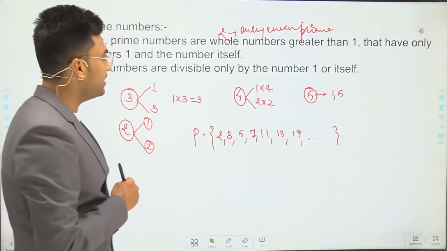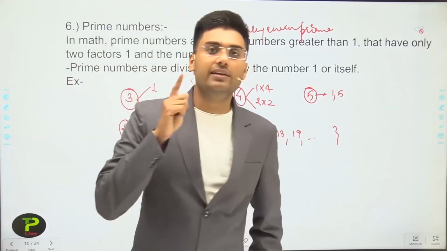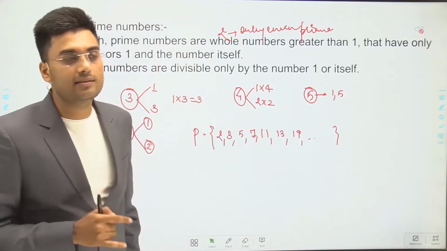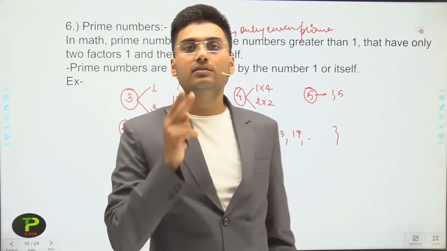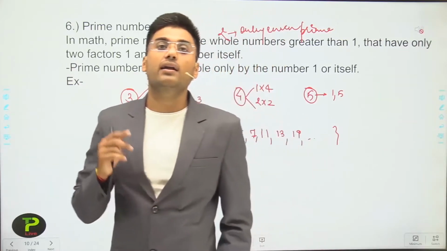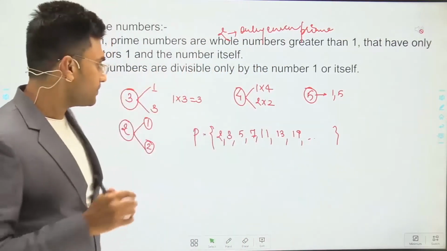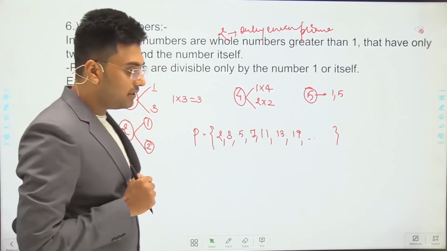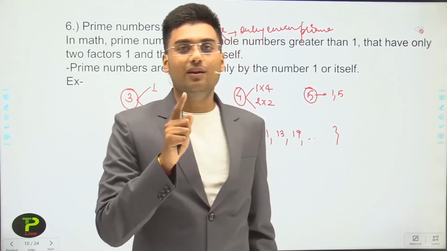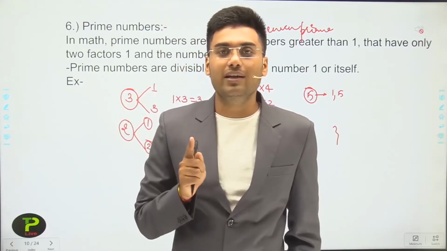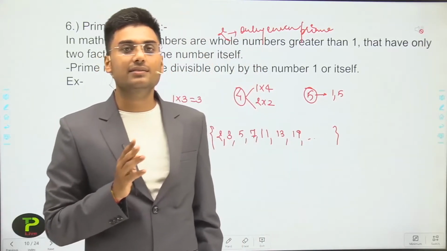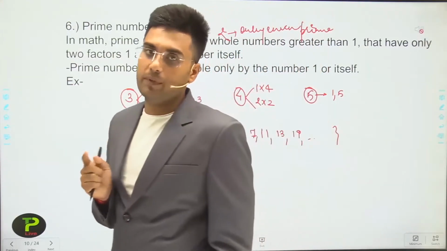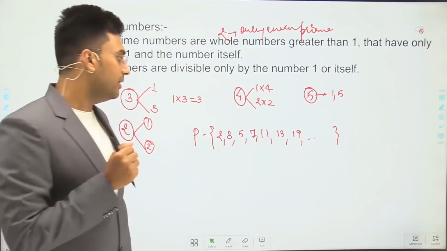So what is a prime number? The first criterion for a prime number is that the number should be greater than 1, and the second criterion is that it has only two factors, that is 1 and the number itself. One more thing: 1 is not a prime number. I already discussed it, but I repeat my words. 1 is not a prime number because a prime number should be greater than 1.